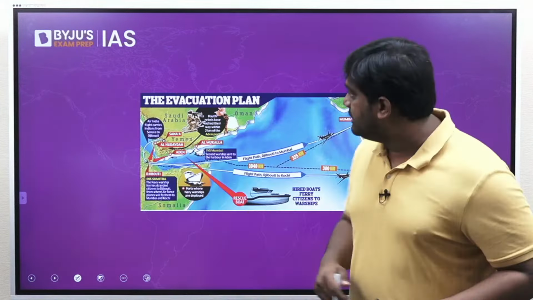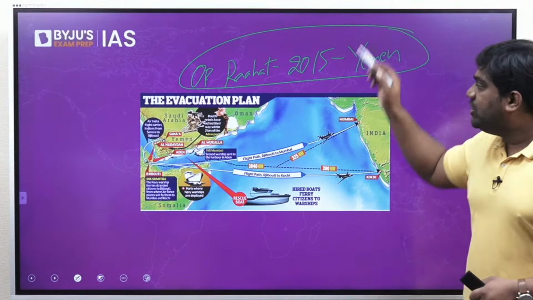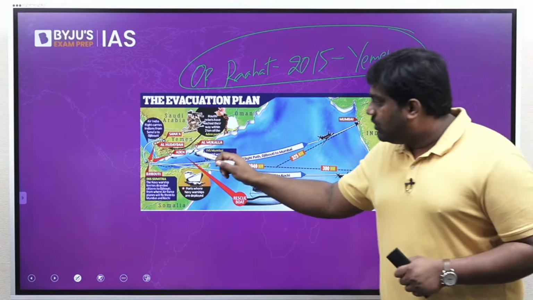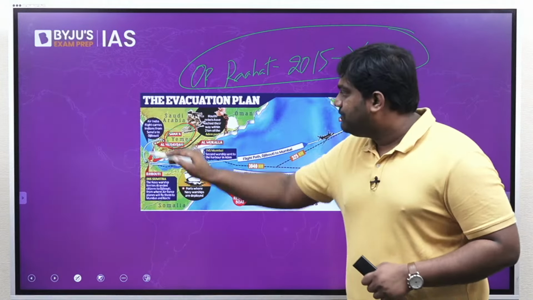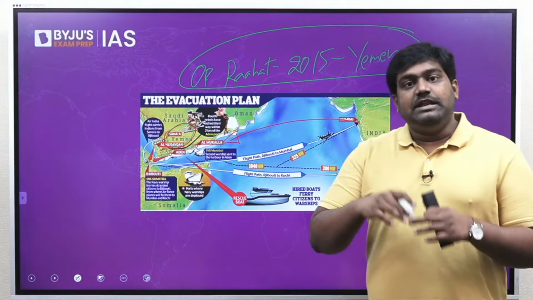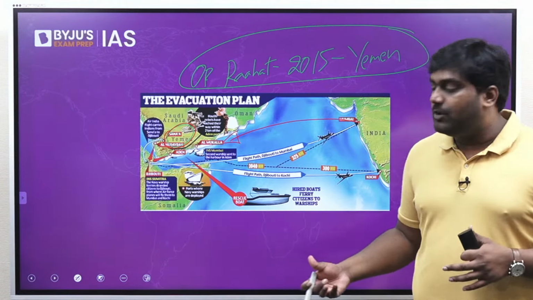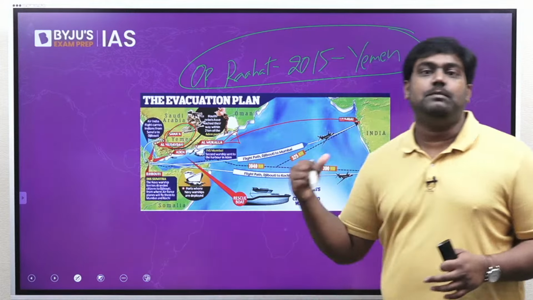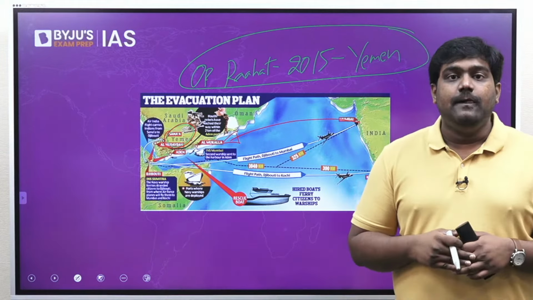The last one given in the question is Operation Rahat. Operation Rahat was carried out by India in 2015 from Yemen when the country descended into a civil war. Around 5,000 Indians were stuck in this West Asian country known as Yemen, right? And India ran a special exercise, Operation Rahat, which involved both maritime assets and aerial assets, right? The Indian Navy was closely involved in the operation, and all the Indians had to be rescued and brought back to India. India even rescued many foreign nationals during Operation Rahat, right?